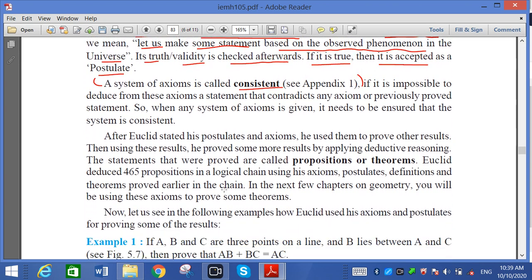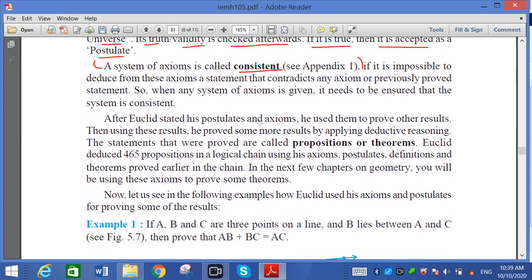After Euclid stated his postulates and axioms, he used them to prove other results. Then using these results, he proved some more results by applying deductive reasoning. The statements that were proved are called propositions or theorems. Euclid gave 465 propositions in a logical chain.